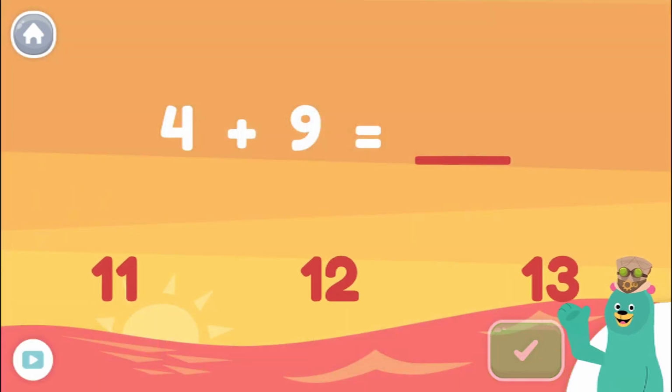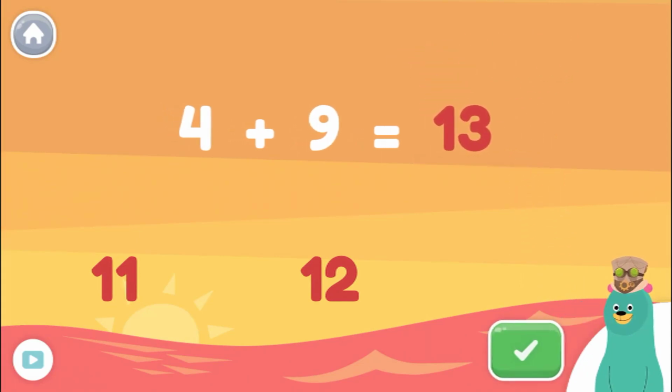What is 4 plus 9? Drag the number to the blank. Woohoo! 4 plus 9 equals 13.